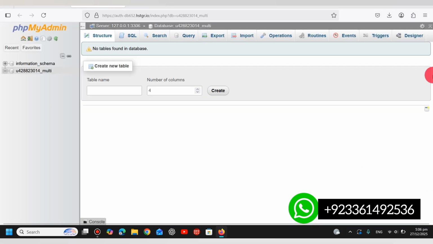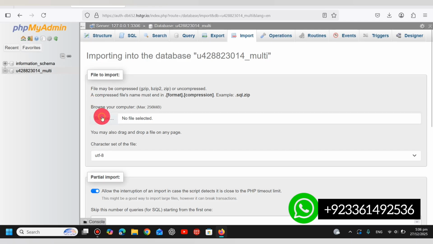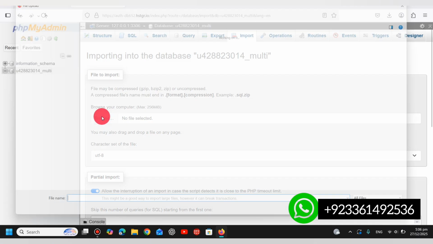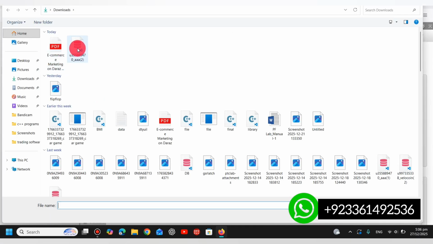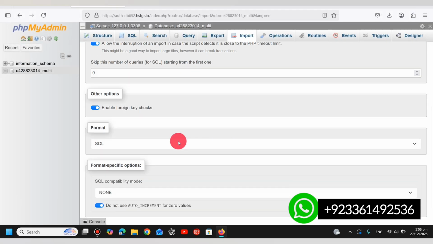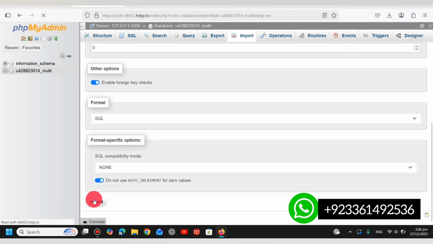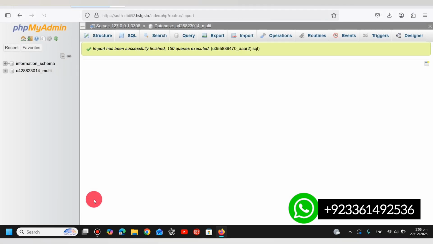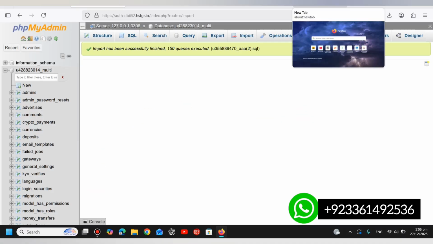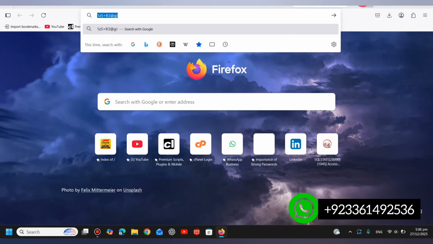we will go to phpMyAdmin, and this is our last step because we will upload the SQL file over here. So go to the import, and here we will go to browse, and we will select the file that we have downloaded. Now click the import section, and viewers, hope that our script has been successfully installed. So we will check.